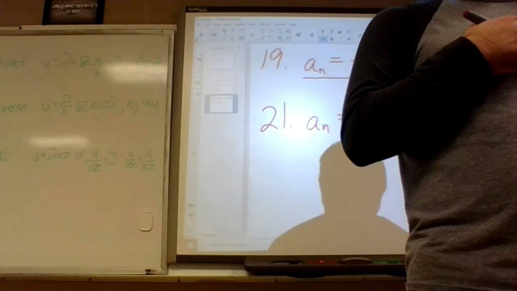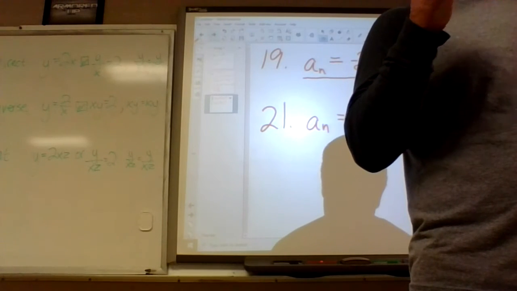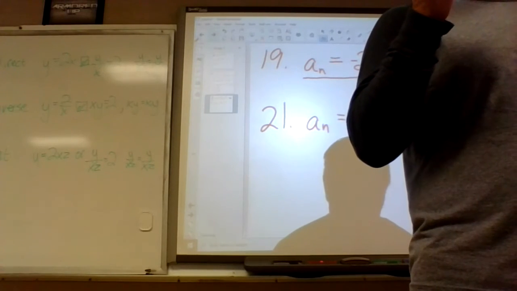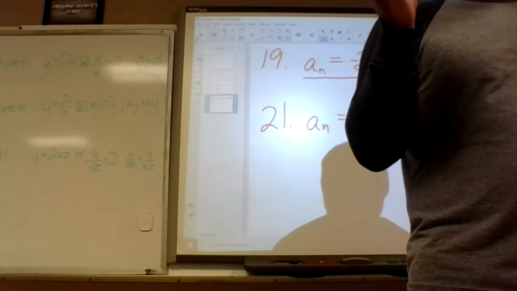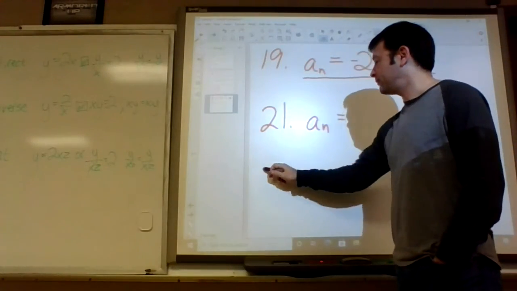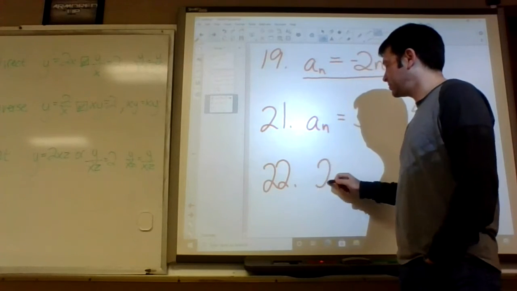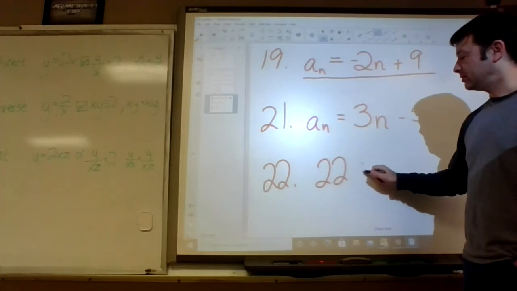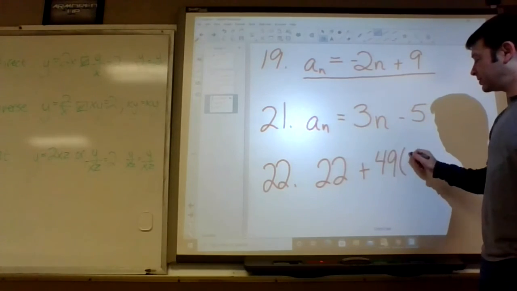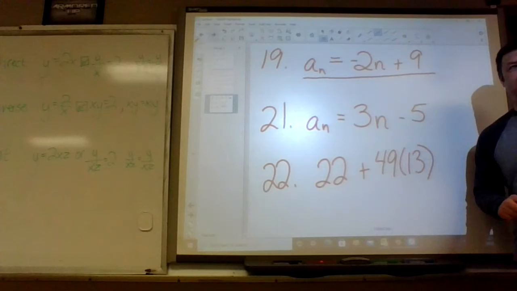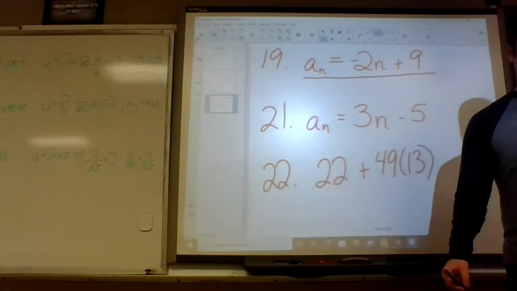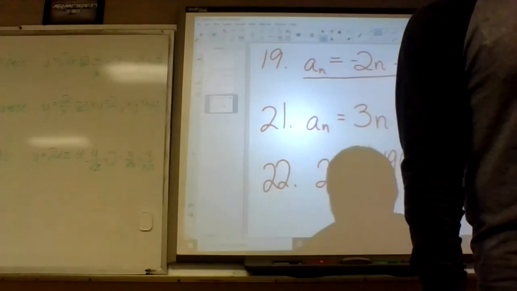Yeah, we're adding on, how many 13s are we adding on? 50? 46? 49. Well, if you're starting from 22, how many 13s do we need to add on? If this is the first term, 49. So I would just do 49 times 13 plus 22. It should be 659.